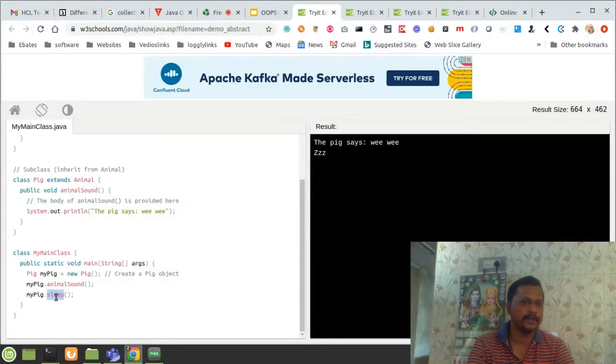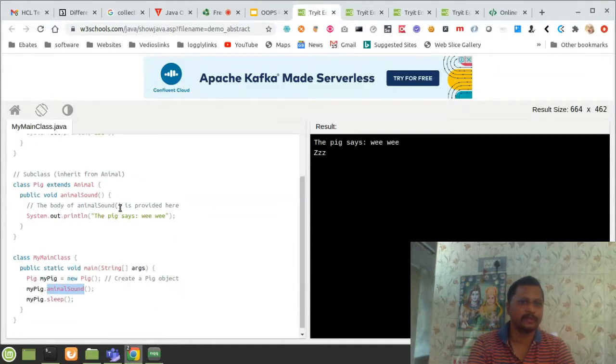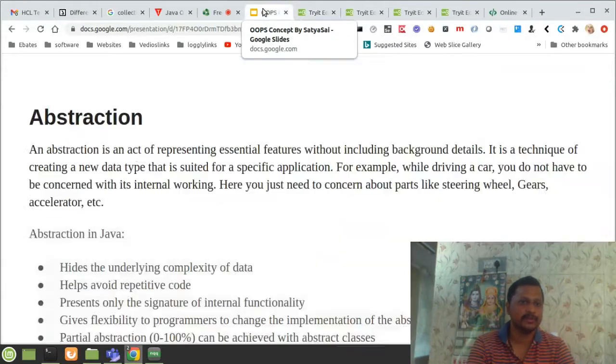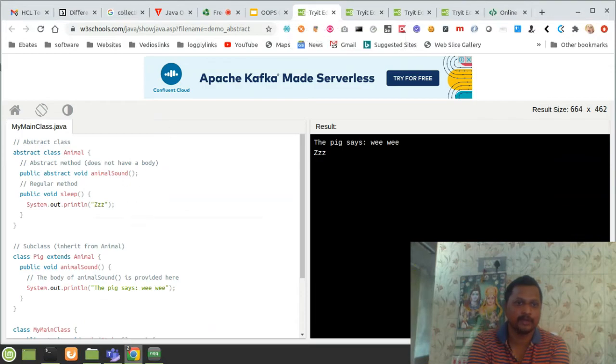If you see, this is the regular method and this is the abstract method, and with the help of the abstract class we are not bothering. That means, what are the properties we discussed? It is hiding the underlying complexity of the data, helping avoid duplicating the code. I need not repeat it if I want it again. And also, I did not use any interface, so it achieves anywhere from 0 to 100%.